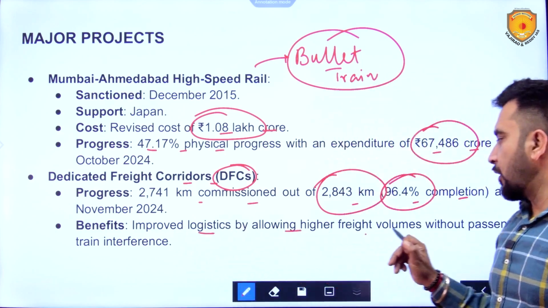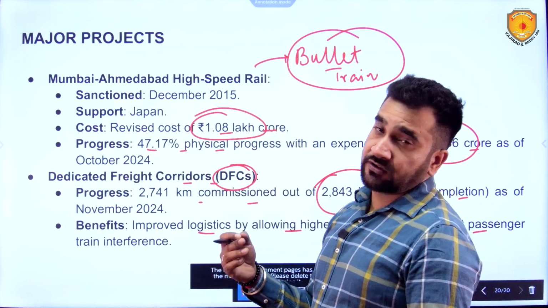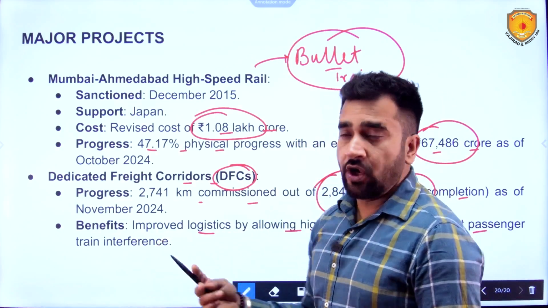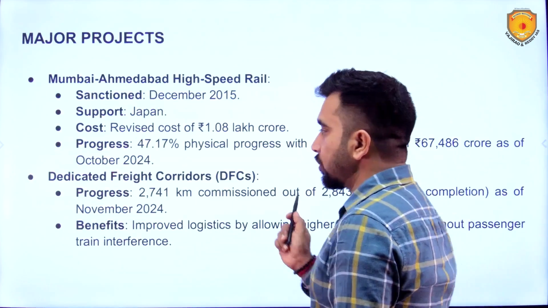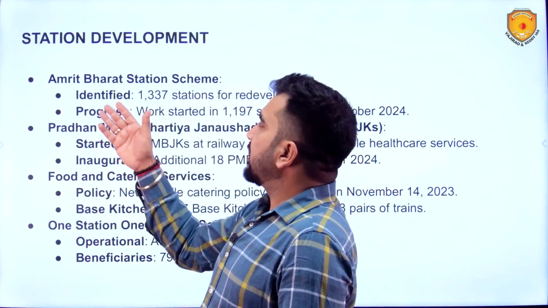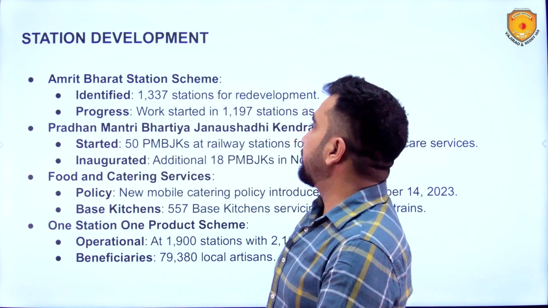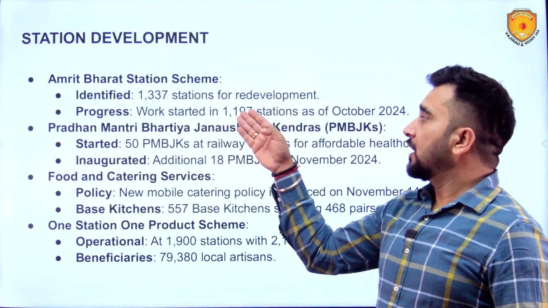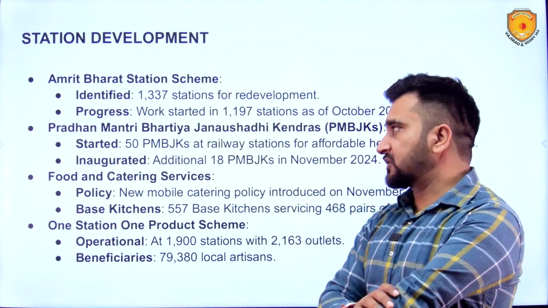Improved logistics by allowing higher freight volumes without passenger train interference, because this is a dedicated freight corridor, so no passenger trains will be running on these freight corridors, only freight trains. Station development, Amrit Bharat station scheme: 1337 stations have been identified for redevelopment, and out of these 1337 stations, 1197 stations, the work has started.